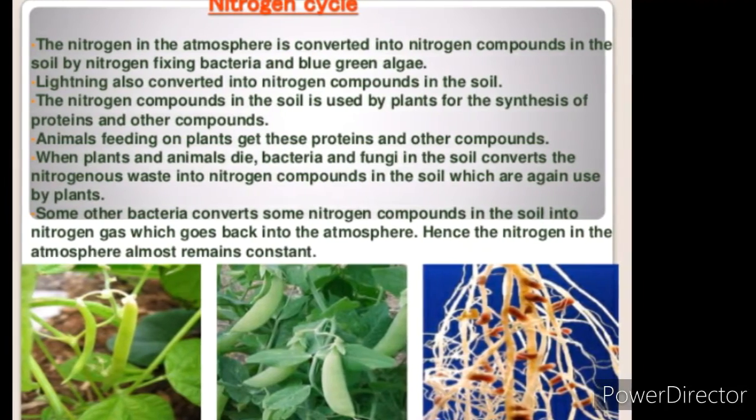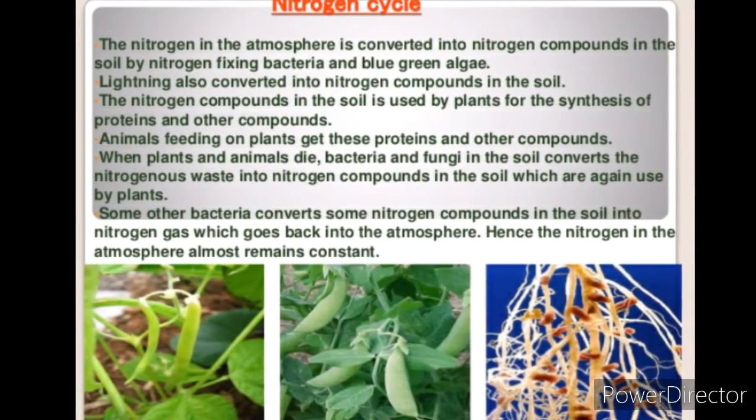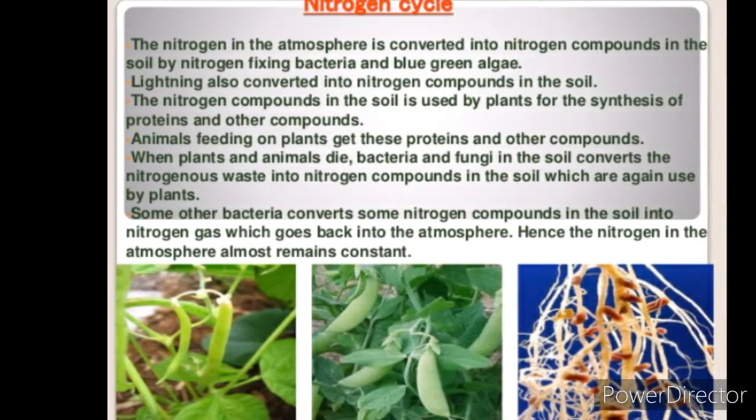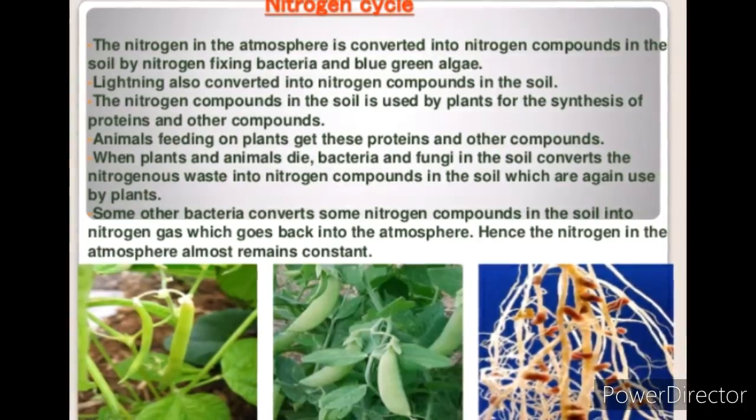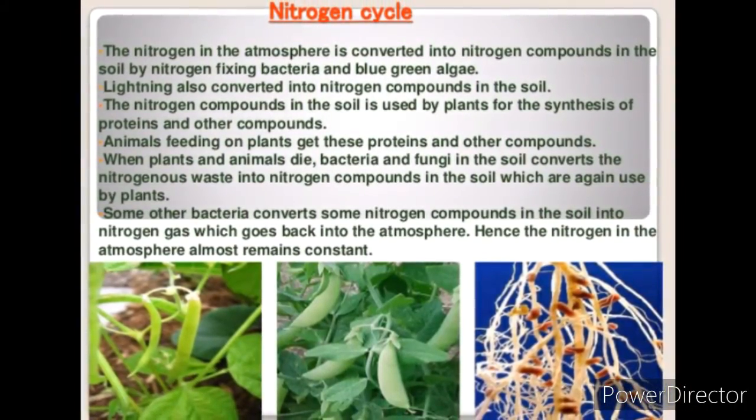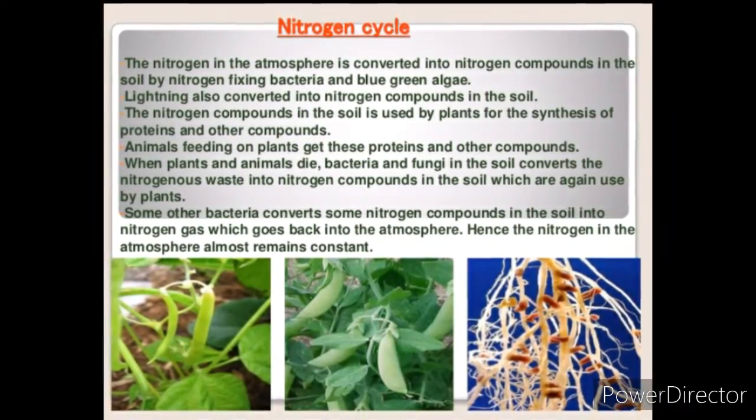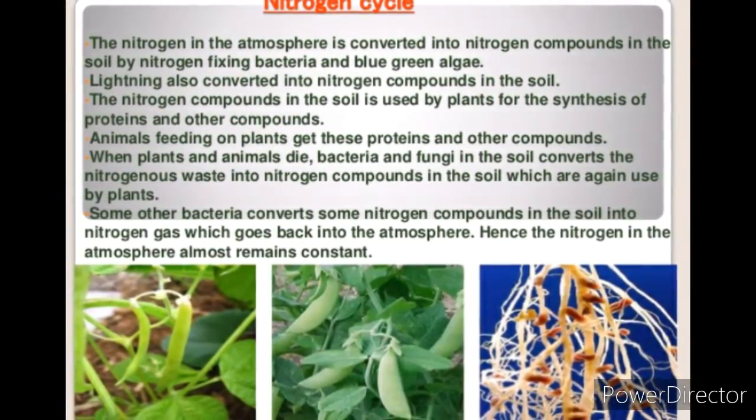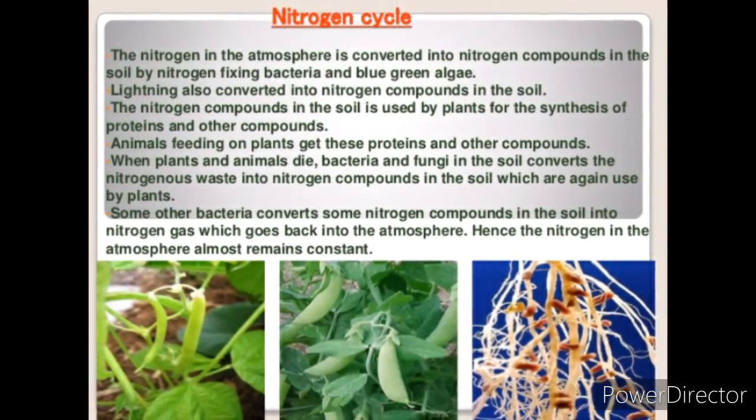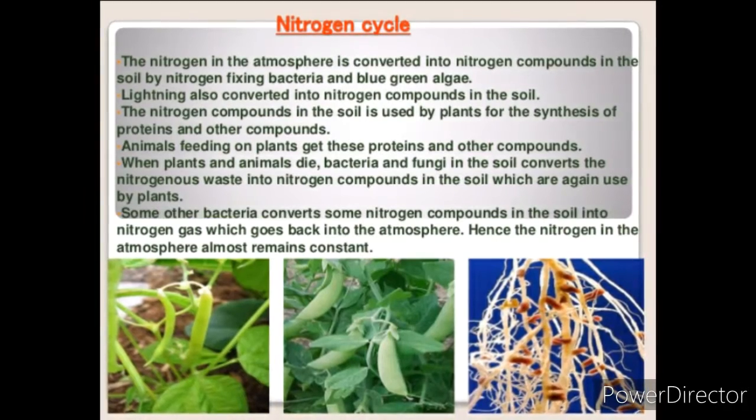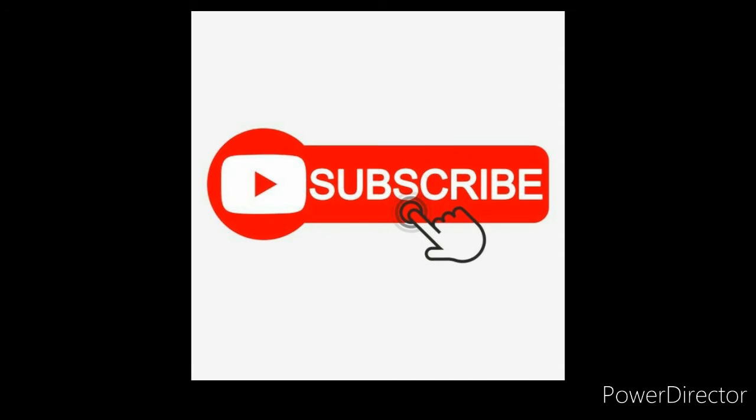Once nitrogen is converted into these usable compounds, it can be utilized by plants from the soil through their root system. Nitrogen is then used for the synthesis of plant proteins and other compounds. Animals feeding on plants get these proteins and other nitrogen compounds. When plants and animals die, bacteria and fungi present in the soil convert the nitrogenous waste into nitrogenous compounds to be used by plants again. As a result, the percentage of nitrogen in the atmosphere remains more or less constant.